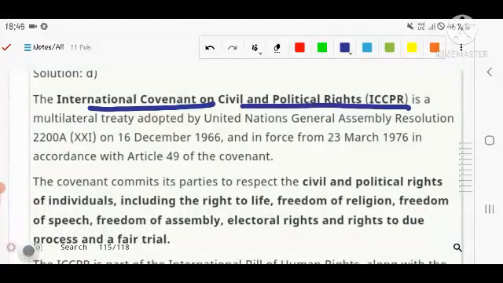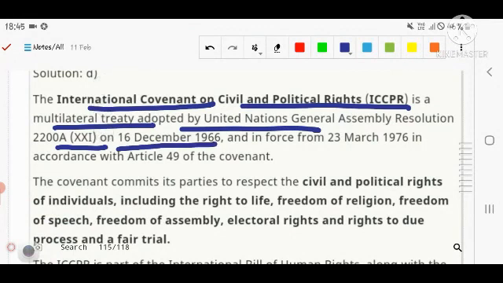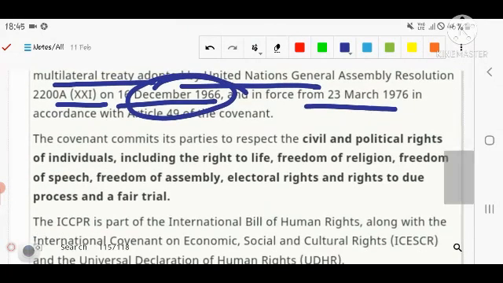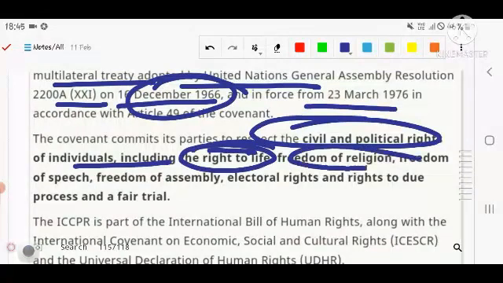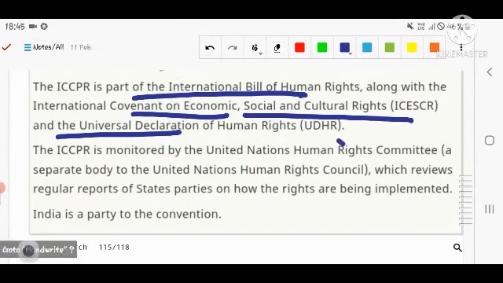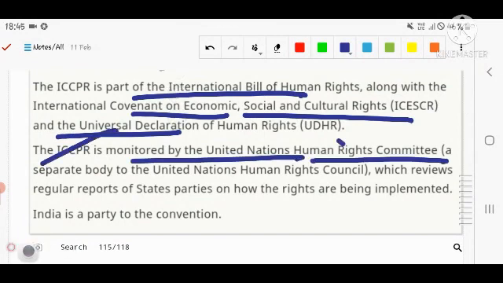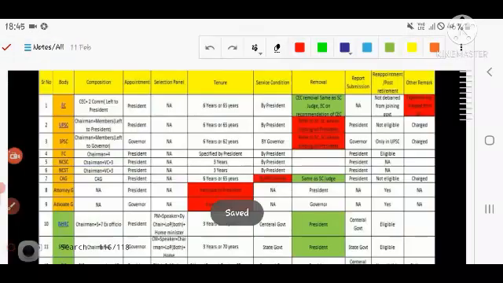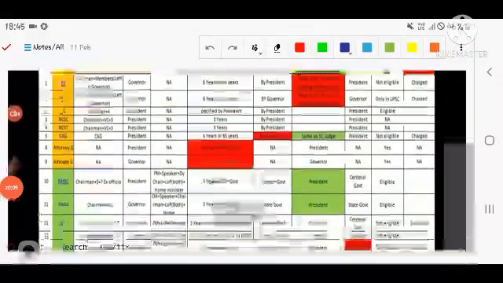The International Convention on Civil and Political Rights is a multilateral treaty adopted by the United Nations General Assembly Resolution 2200 in December 1966. It was enforced in 1976. The convention commits parties to respect the civil and political rights of the individual, right to life, right to religion and speech and freedom also, electoral rights also, right to due and fair trial. ICCPR is a part of the International Bill of Human Rights along with the International Covenant on Economic, Social and Cultural Rights and the Universal Declaration of Human Rights. ICCPR is monitored by the United Nations Human Rights Committee, separate from the United Nations Human Rights Council, which receives regular reports from states so that they can check in which direction they are going.